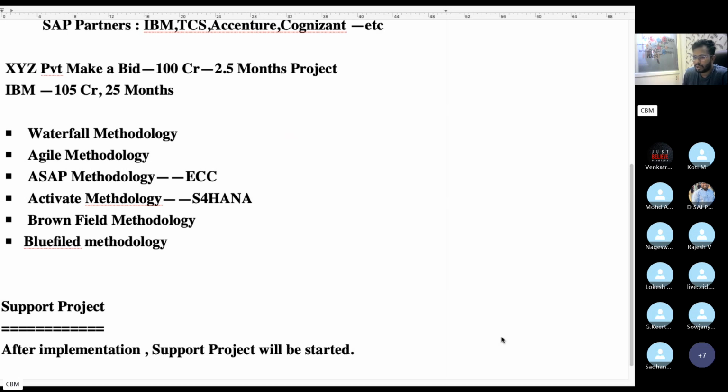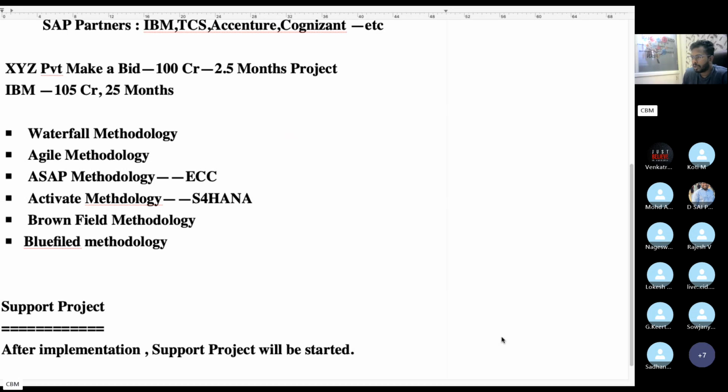So implementation means the first time a company wants to migrate to SAP. Support project means after implementation of SAP, the SAP end users will start working. Earlier they didn't work on the system. Once implementation is completed, the support project will be started.